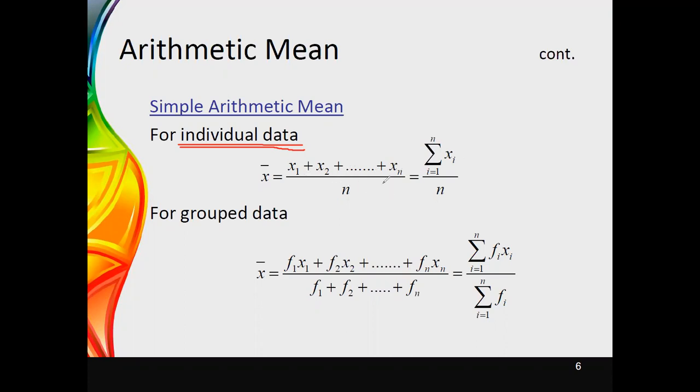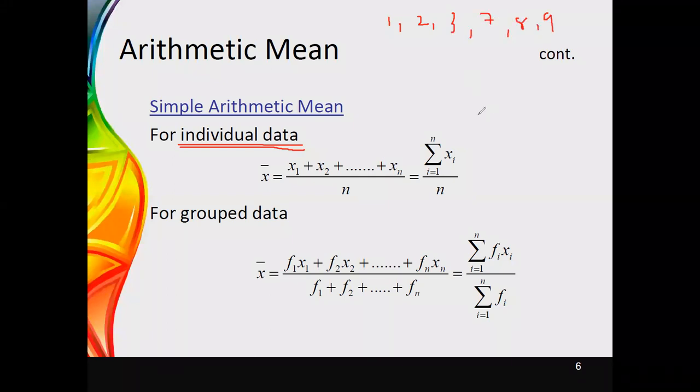And when you are writing this, it can be shown using a mathematical form. It can be written as the summation of xi, where i goes from 1 to n, divided by n, where n is the number of observations and xi is the ith observed value. If you have individual data, as an example 1, 2, 3, 7, 8, 9, those are individual values.